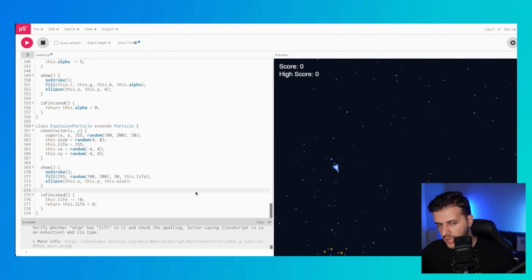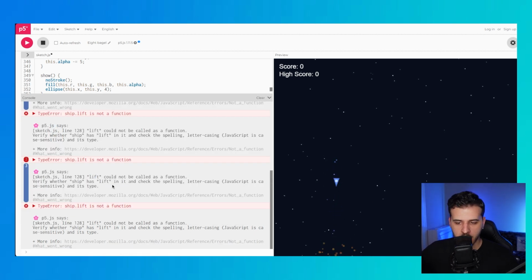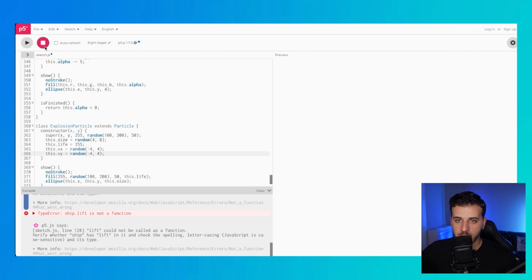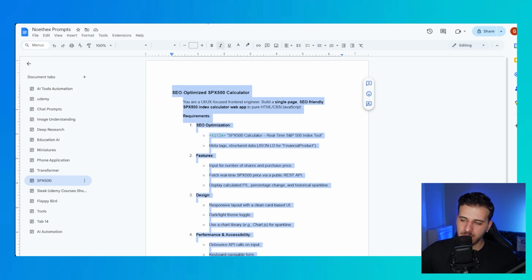Okay, so there is an error. So yeah, that doesn't work as well. There is this error, sketch could not be called as a function, verify that it has... Okay, so we found... So this didn't work as well. So 2 out of 2, we're not getting the responses we want. Alright, that's a little disappointing, but I just want to be fair with the model.